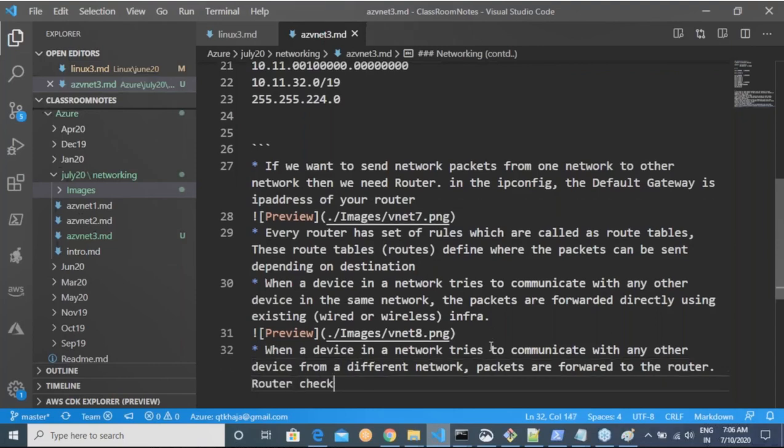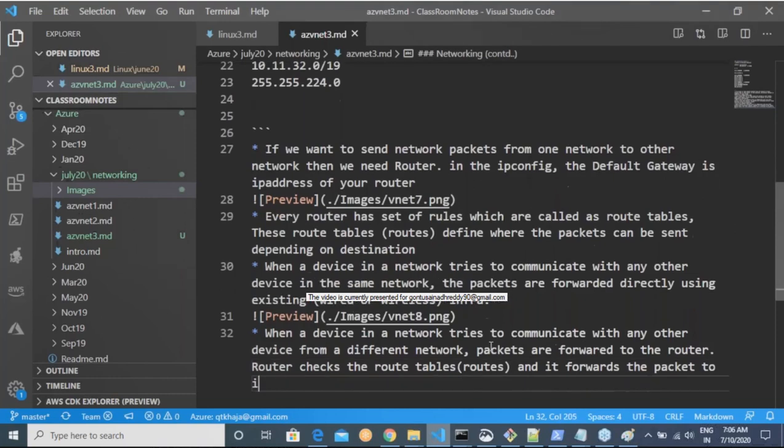The router checks the route tables or routes and forwards the packet to its connected network, to reach the destination.